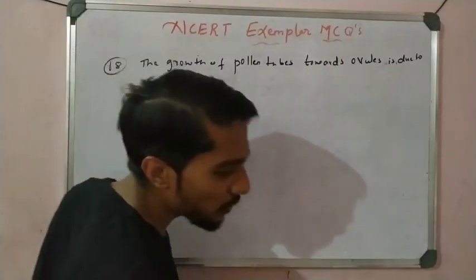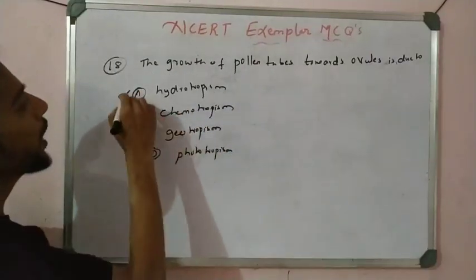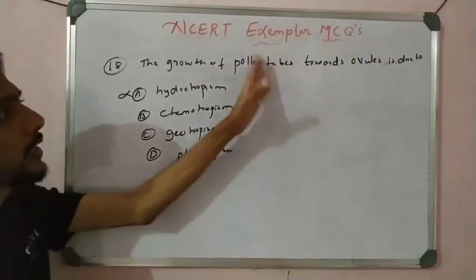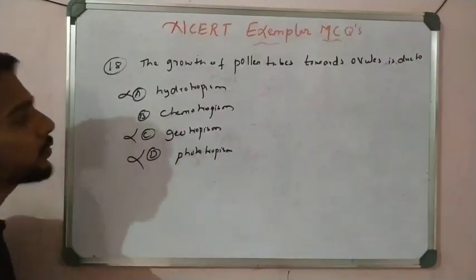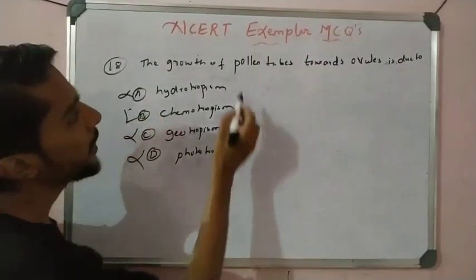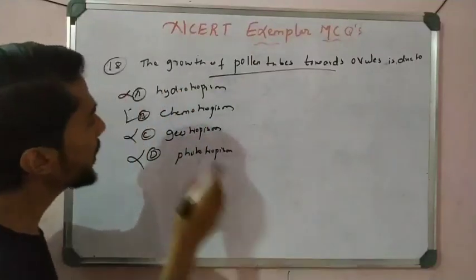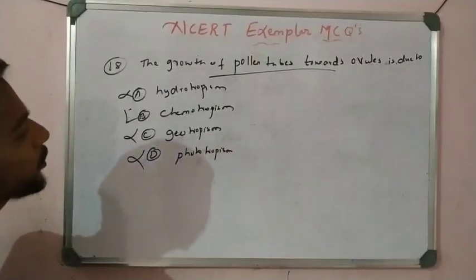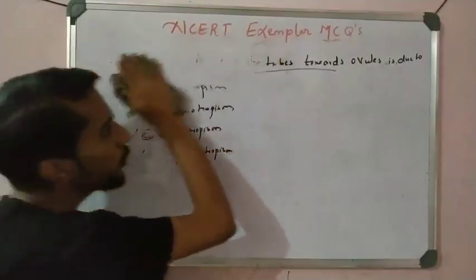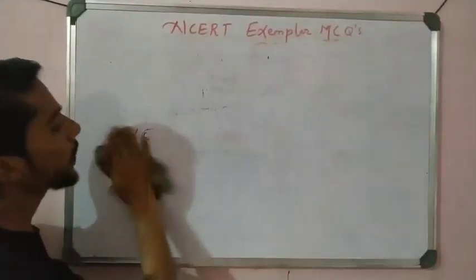So simple direct question, simple. No hydro because it is water, and water is not given. No geo, that is gravity. No photo, that is light. So what is correct? Chemo. So just to explain, the pollen tubes grow toward ovules, called chemotropism, right? That is chemical movement, right? So this is question number 18. Now come to question number 19.